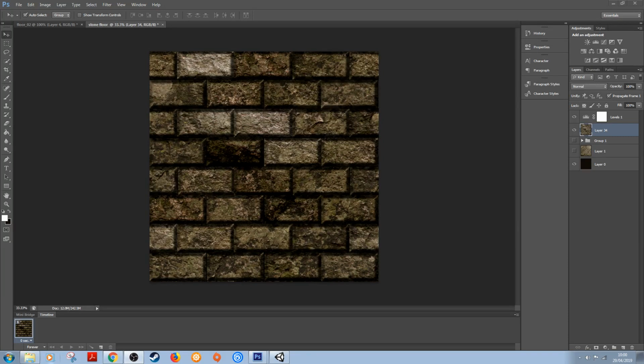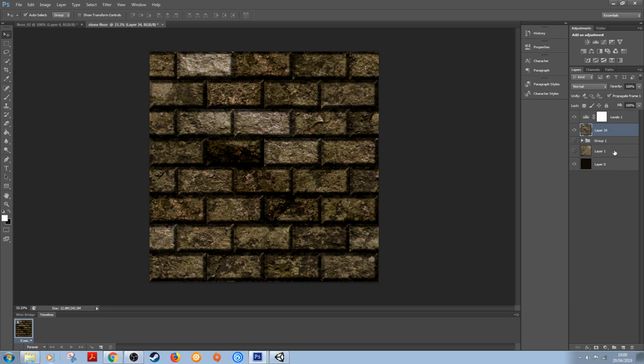Okay, so today what we're going to be doing is creating a seamless texture like the one that you can see here, out of a single image. So this is kind of what we want to get to. Probably a little bit better than this actually. We'll probably change a few of the edges and stuff like that. So we'll get started straight away.